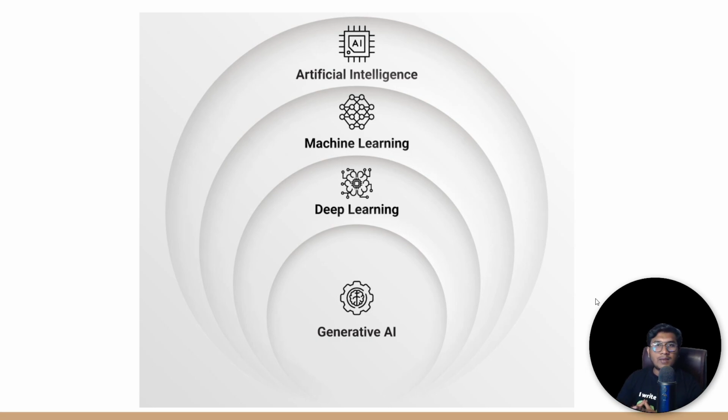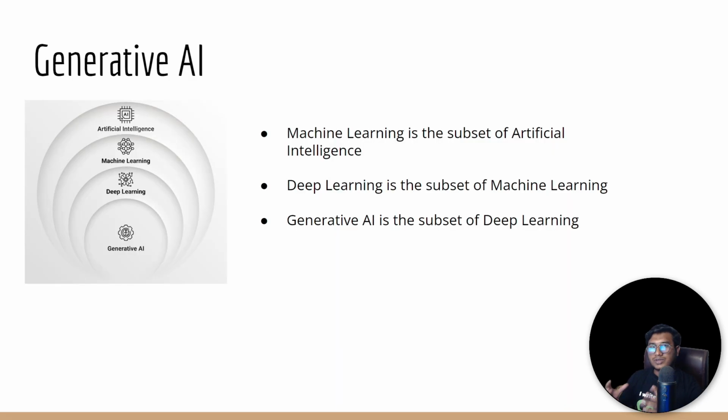So whenever we think about any kinds of generative AI application, we usually use all these fields together, and we try to build these systems. These are the generative AI applications. Here you can see from this image, machine learning is a subfield of artificial intelligence, deep learning is a subfield of machine learning, and generative AI is a subfield of deep learning.